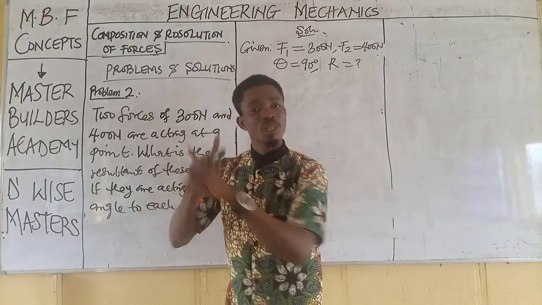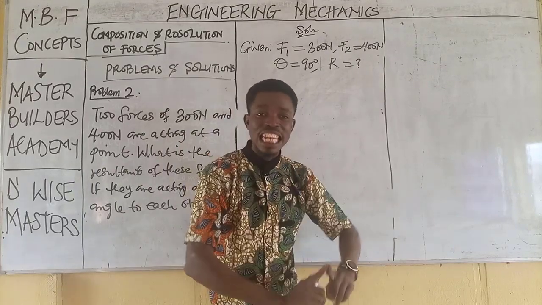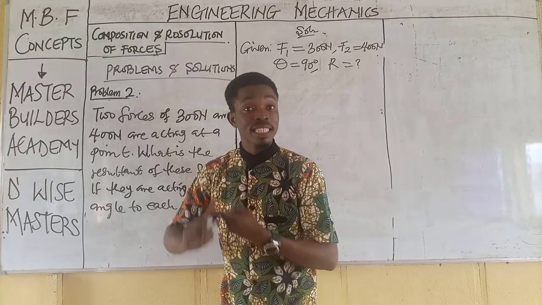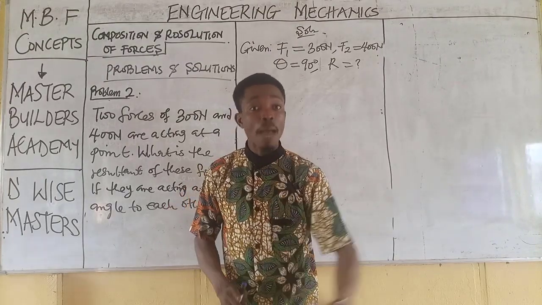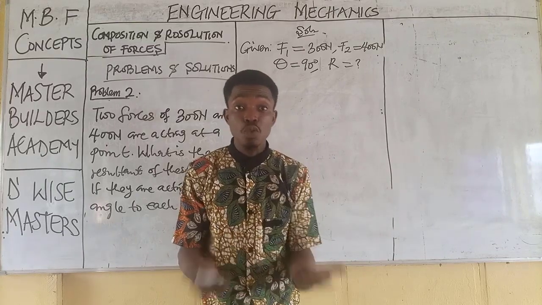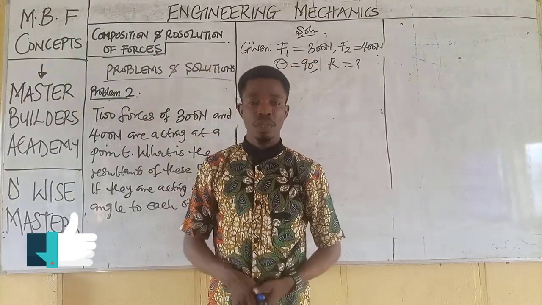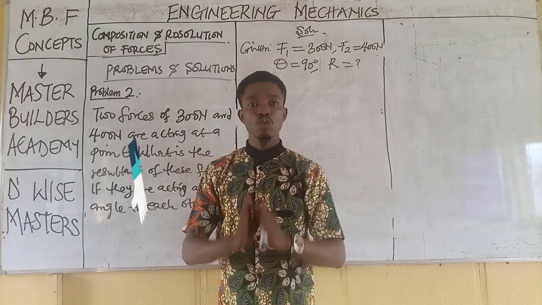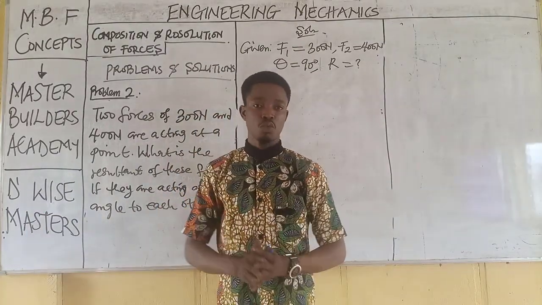When the angle between the two forces is exactly 90 degrees, Pythagoras theorem will help us obtain the resultant force.